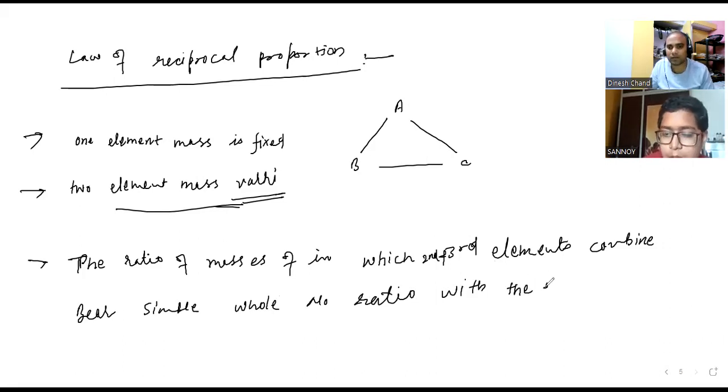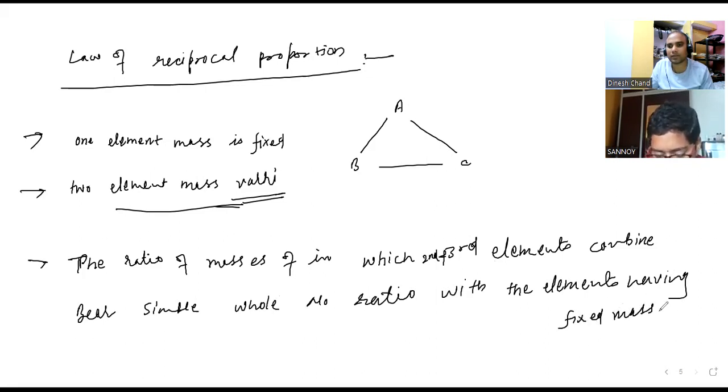With the element having fixed mass, the element which remains constant. You will find that statement is quite difficult, but for understanding it is okay.